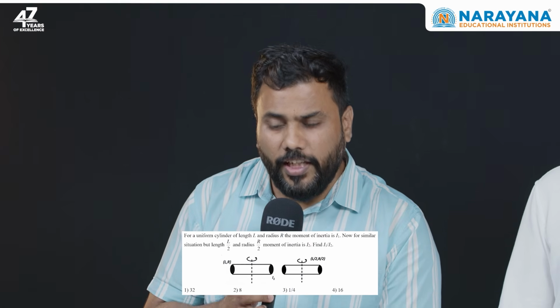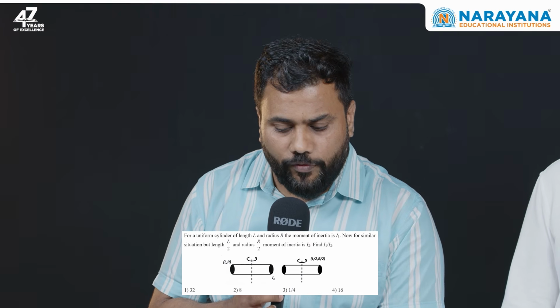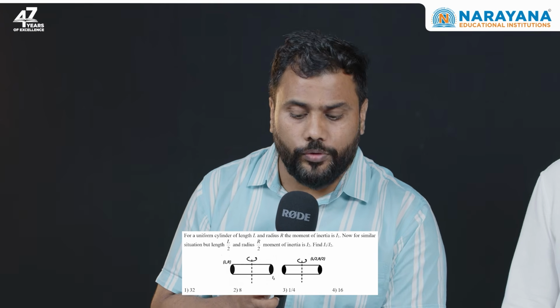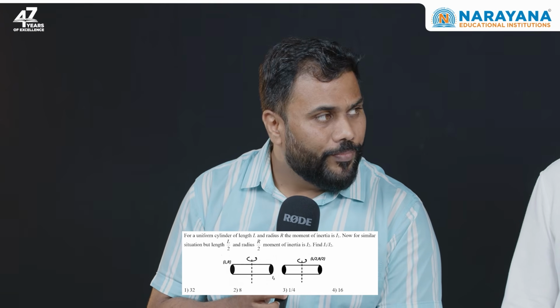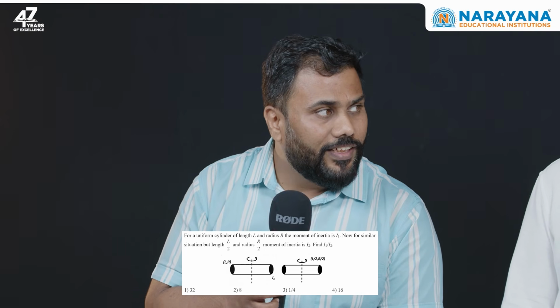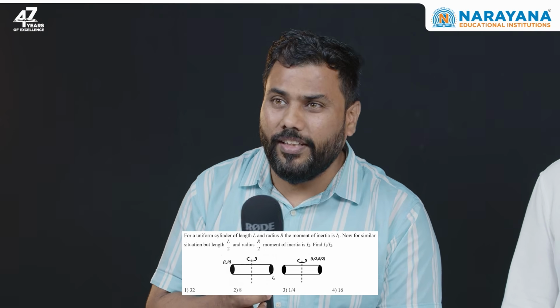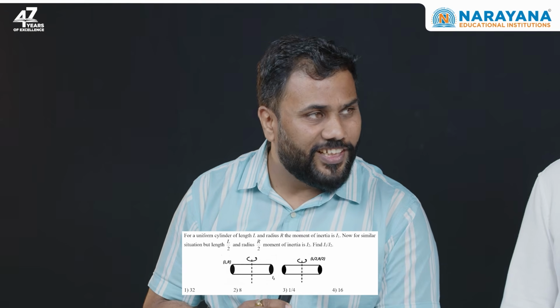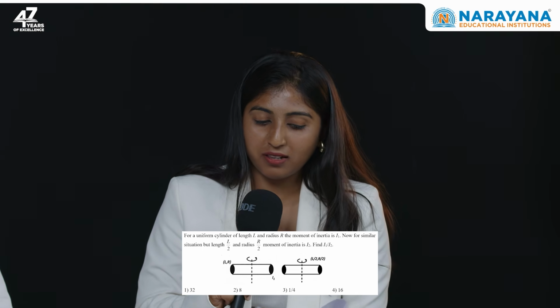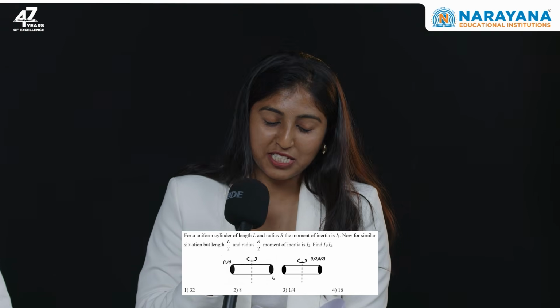So what was your reaction to question number 11? Question 11 is again a ratio and proportion type of question, but students can go wrong here because it is not mentioned to take the mass of the two cylinders equal. Right. So if students forget to take the masses different, then they will land on a wrong answer. They should keep the same density for the two cylinders. Okay. So basically the question is straightforward, but again there is a chance of a mistake. All right.